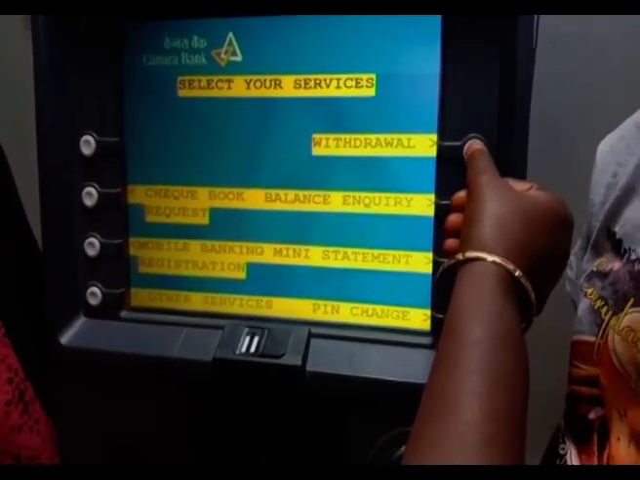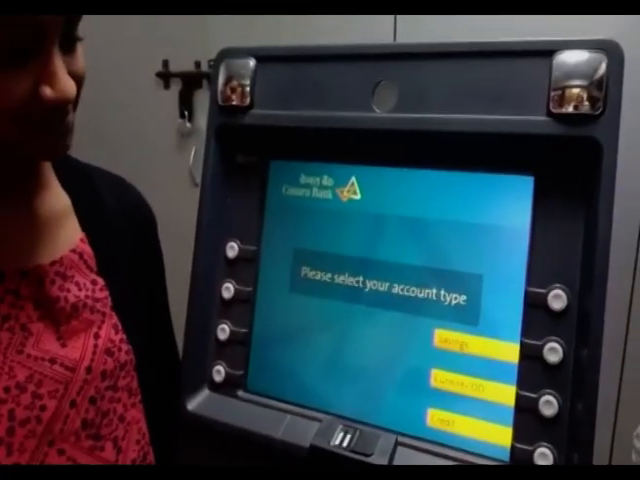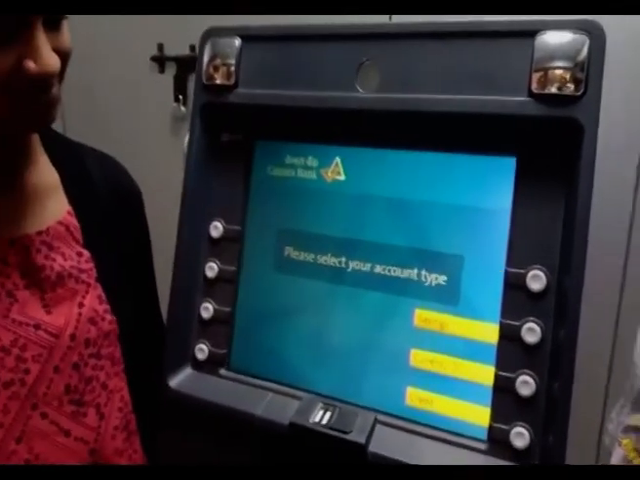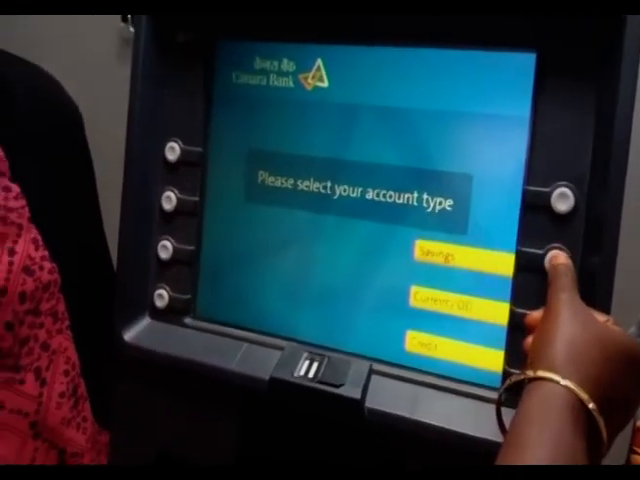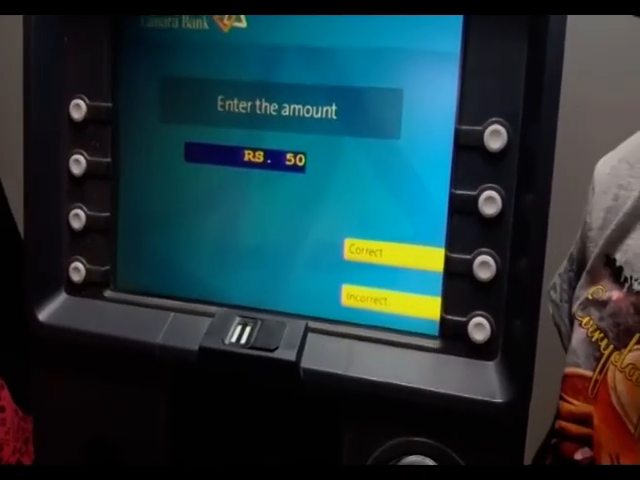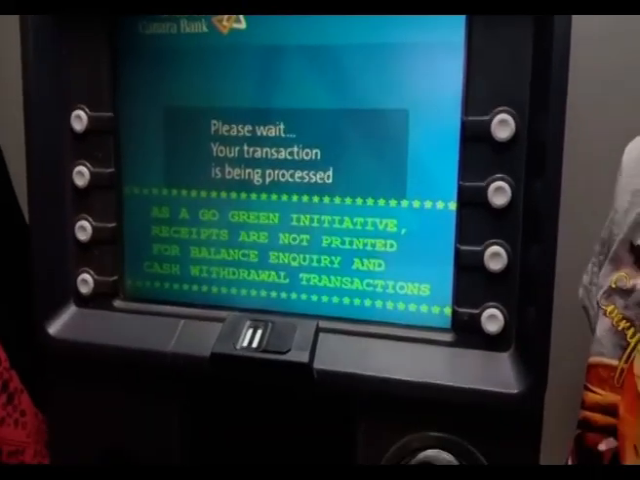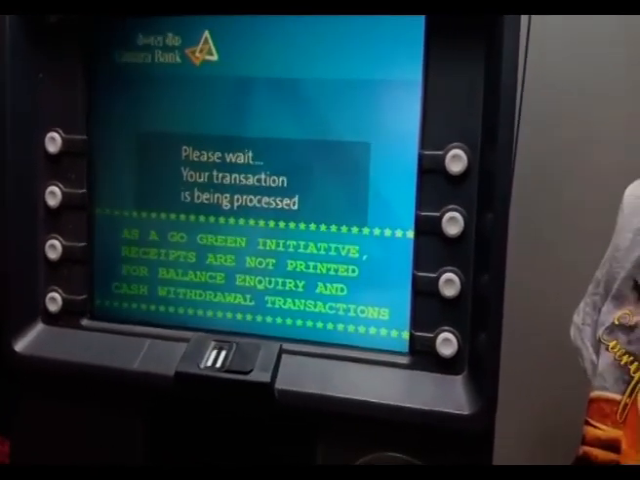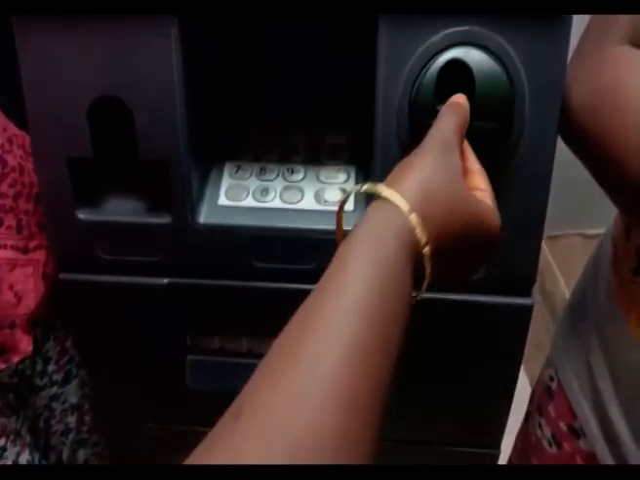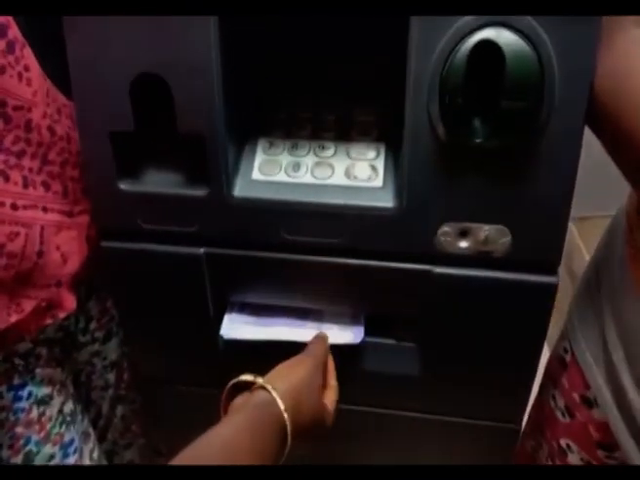Next, withdrawal. How much amount you want to withdraw, that you have to press. And account type you have to select, whether it is a savings account or current account. Okay, if it is incorrect, again we have to press. So, we have to wait till the transaction is carried out. Take out your card. Don't forget to take out the card and take your money from the ATM.